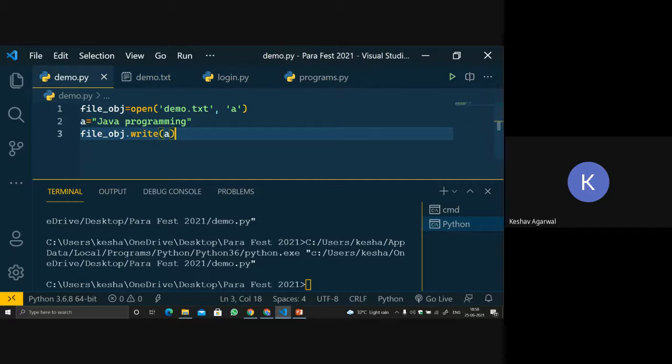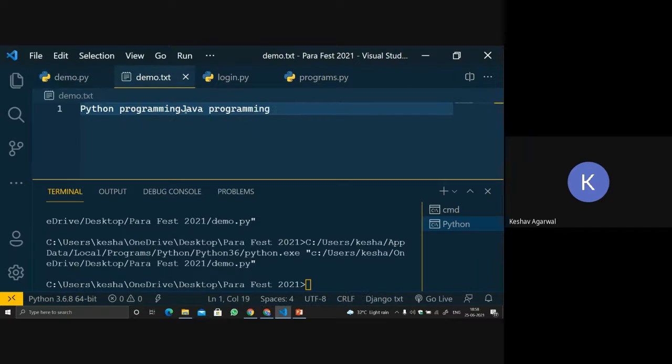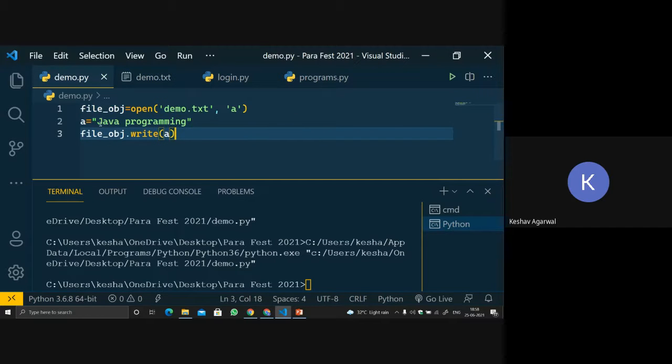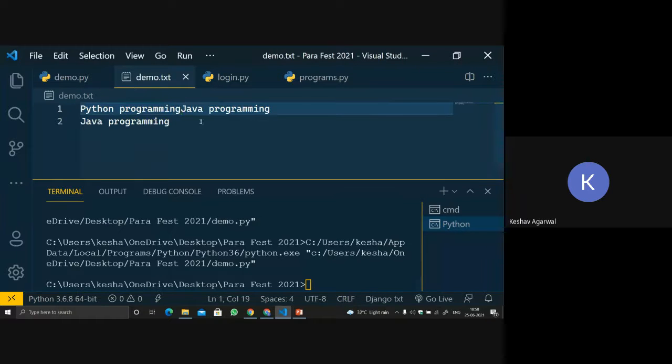If we want Java programming to be on a different line, what we can do is use the escape character, that is \n. \n always stands for new line. Let's run the code and you will see the difference. So \n implies that it will move to the next line.